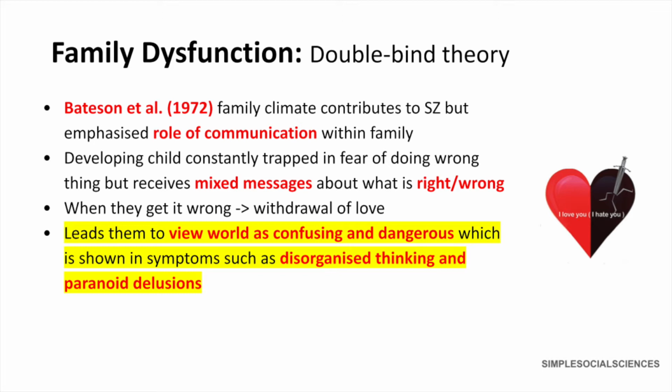When they get it wrong, which is very often because the rules change so often, they are punished with the withdrawal of love. This will lead to them viewing the world as confusing and dangerous, and this is shown in symptoms such as disorganized thinking and paranoid delusions, which ultimately lead to schizophrenia.